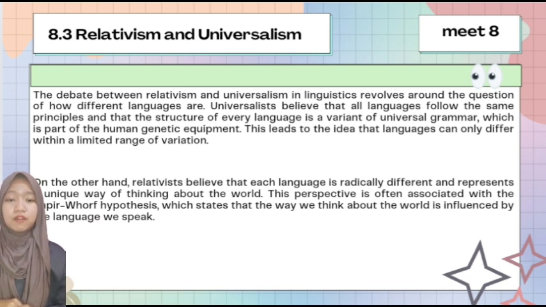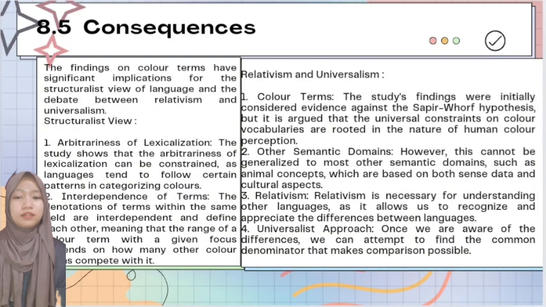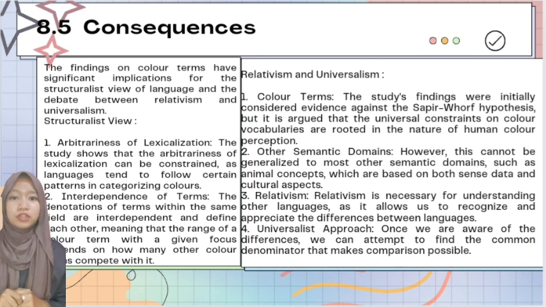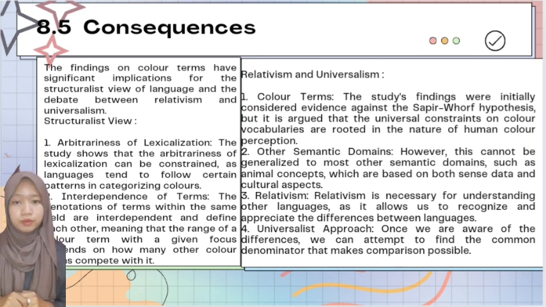On the other hand, relativists believe that each language is radically different and represents a unique way of thinking about the world. This perspective is often associated with the Sapir-Whorf hypothesis, which is that the way we think about the world is influenced by the language we speak. 8.5 Consequences. The findings on color terms have significant implications for the structuralist view of language and the debate between relativism and universalism. Structuralist view number 1, arbitrariness of lexicalization.